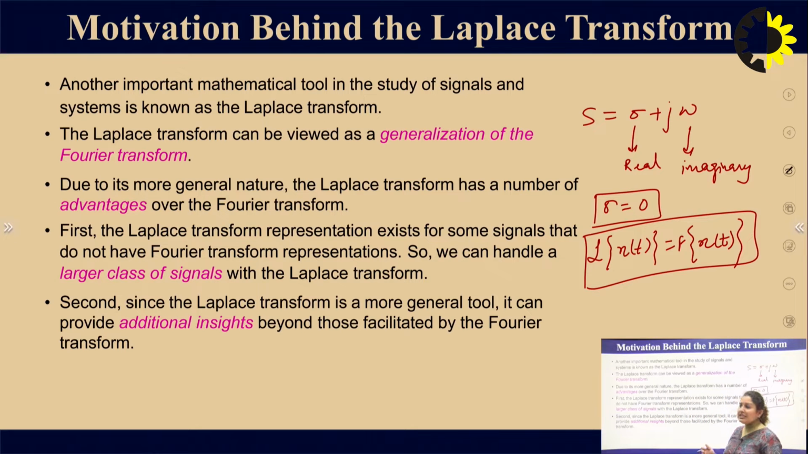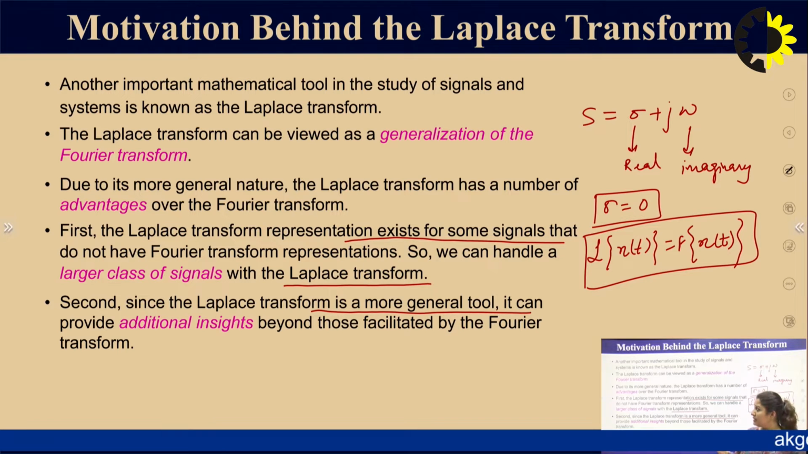Due to its more general nature, the Laplace transform has a number of advantages over the Fourier transform. First, the Laplace transform representation exists for some signals that do not have a Fourier transform representation, so we can handle a larger class of signals with the help of the Laplace transform. Second, since it is a more general tool, it can provide additional insight beyond that facilitated by the Fourier transform. In this lecture and the next, we will discuss the region of convergence for this transform. In the case of the Fourier transform, we only have the Dirichlet conditions, not a region of convergence. So, here we have a motivation for studying the Laplace transform.